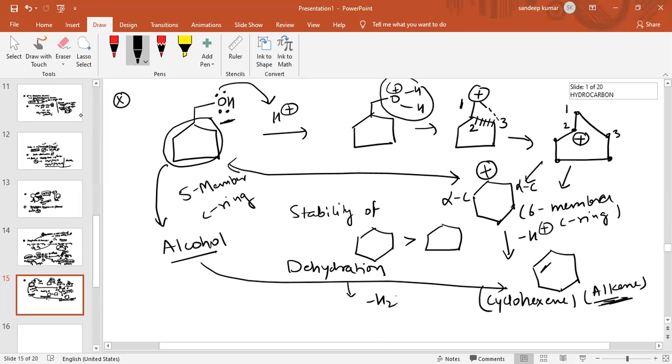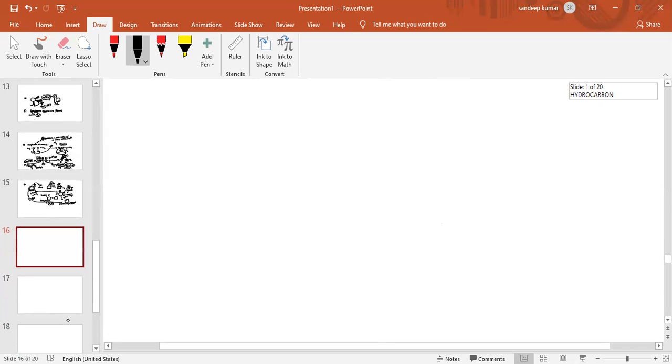Therefore it is a dehydration reaction. So these are basically the preparation of alkenes by using dehydration reaction or dehydrohalogenation reaction.